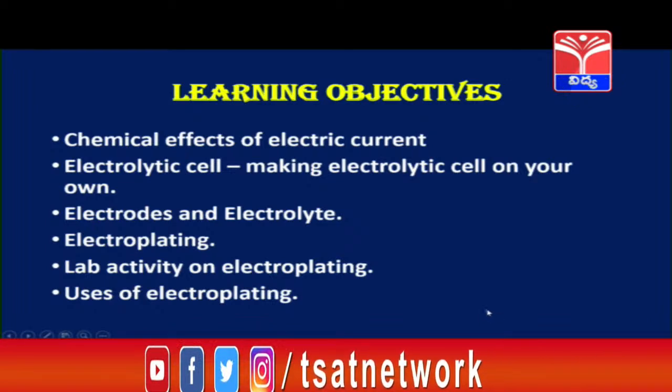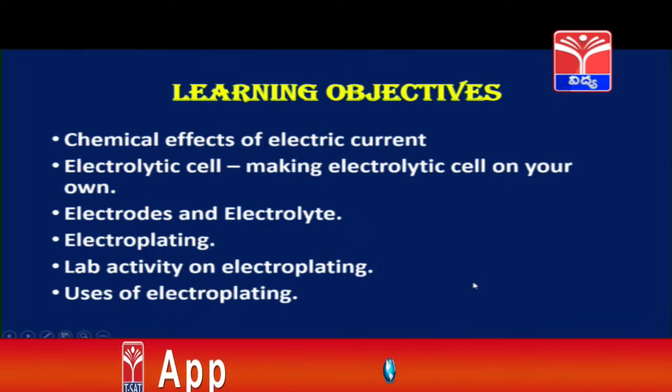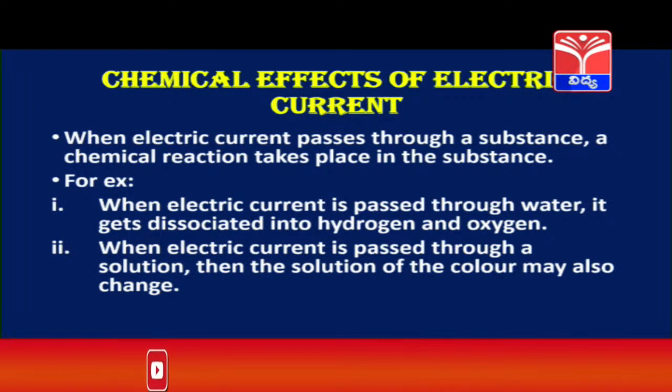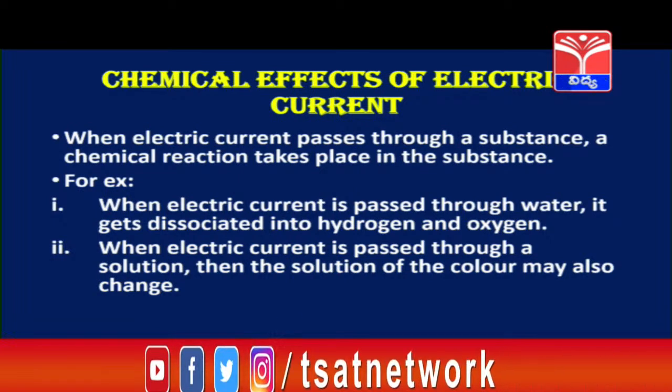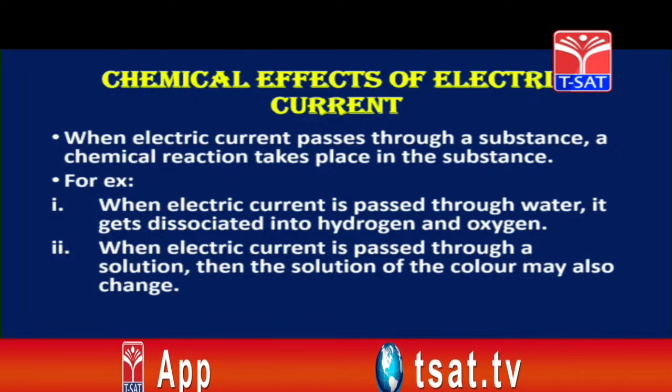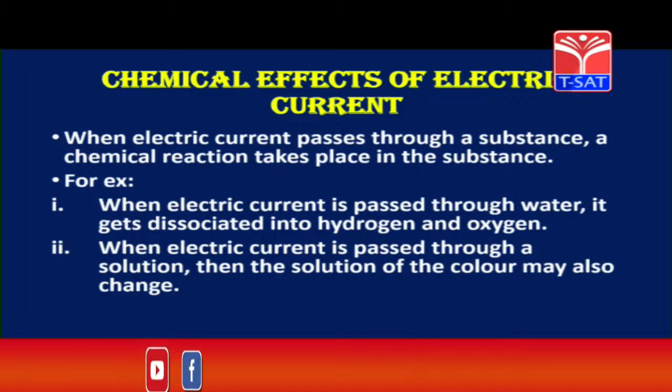So now let us begin with what we are going to start today, which is chemical effects of electric current. So children, what do we want to understand when we are saying chemical effects of electric current? When electric current passes through a substance, a chemical reaction takes place in the substance. So whenever current passes through a substance, then there is a chemical reaction that brings about some changes in the substance. Okay children, that is what we are saying is chemical effects of electric current.